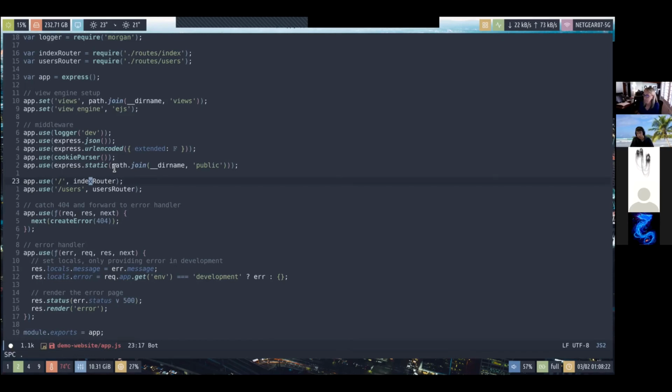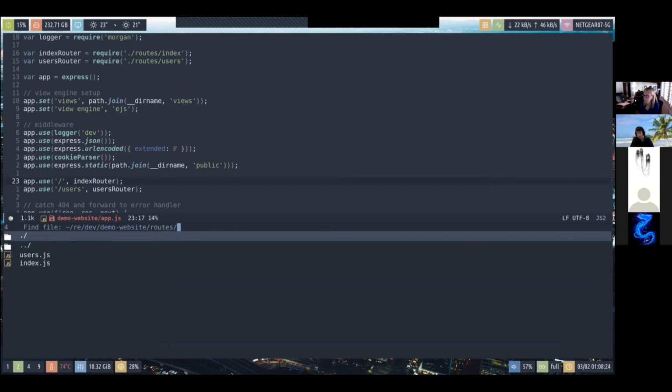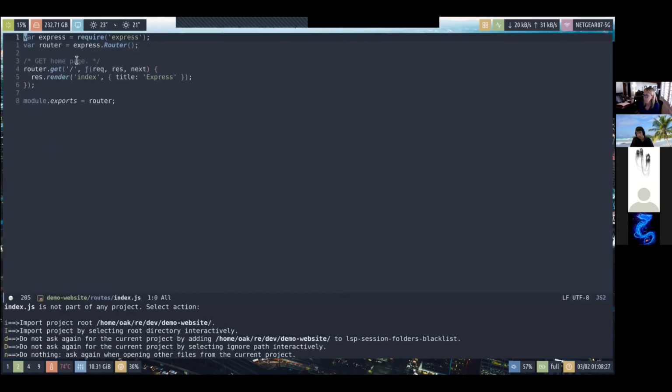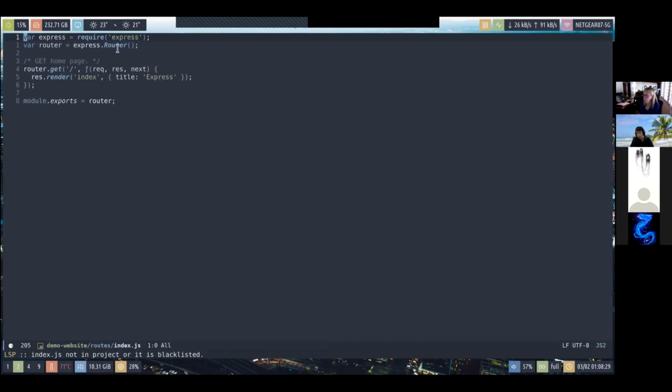So let's check out the index route. Basically, we're still requiring the Express module, and then we're creating a router so that we can export it later for this module. And remember that we have to require this routes/index module from app.js. That's why I have to create a router here and export it.